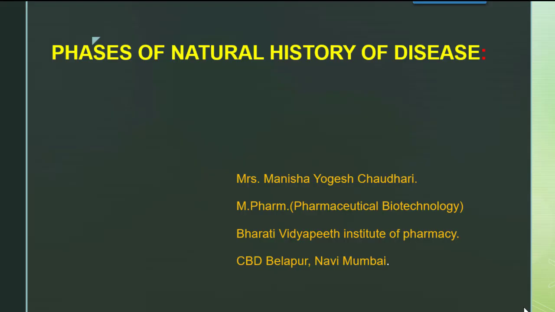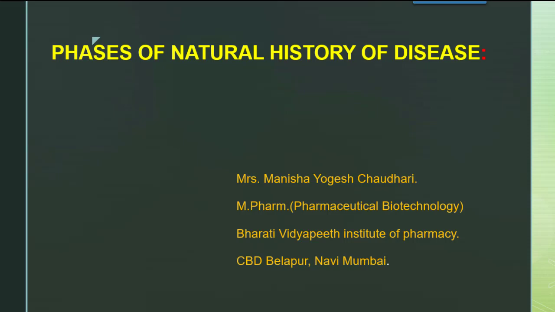Hello dear learners, in today's video lecture we are going to talk about the further part of natural history of disease, that is the phases of natural history of disease. In our earlier video we have seen the two phases, that is pre-pathogenesis phase and pathogenesis phase. Pre-pathogenesis phase is the phase which occurs in the environment.